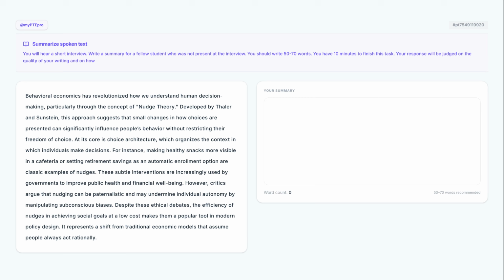Before we start writing, we need to capture the speaker's main points. Make sure you have your notepad ready and try to focus heavily on the transition words, as they usually signal key ideas. Ready to test your listening skills? Let's play the audio.